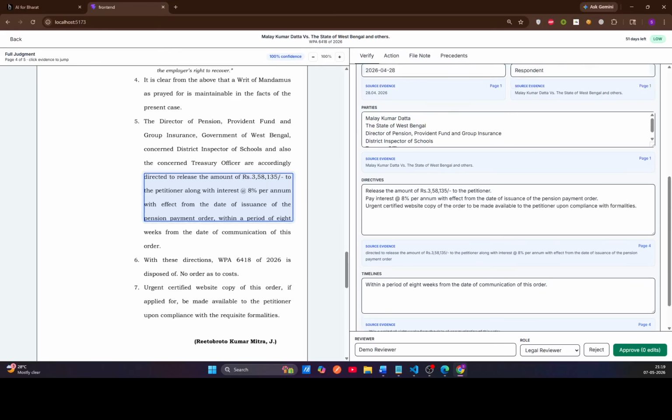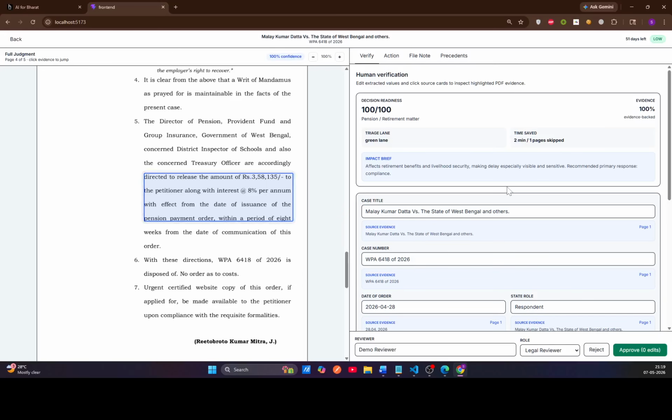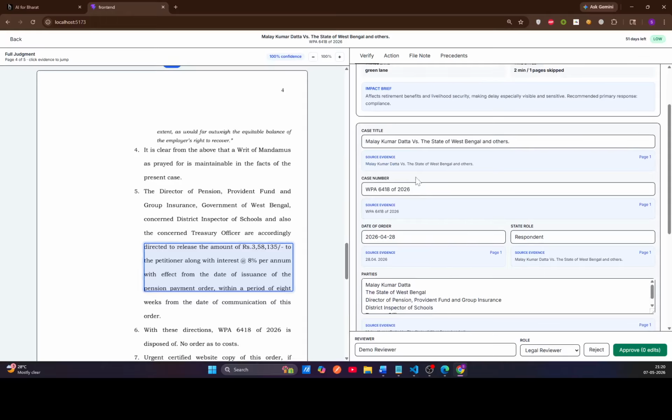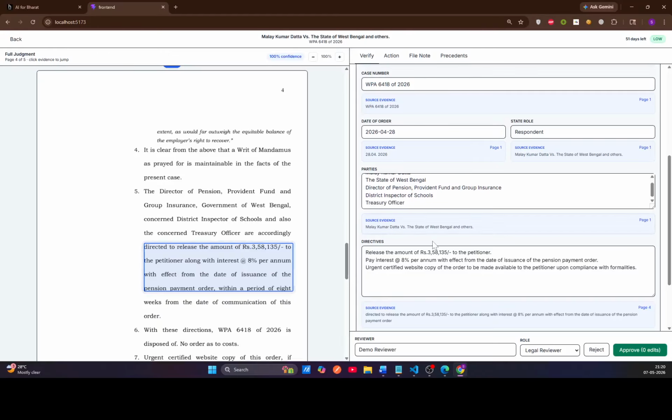This confidence score shows that this is not blind AI output, it's explainable, traceable extraction. The system also calculates a decision score based on evidence coverage, extraction confidence, and missing fields. Here we have 100% source coverage, which means the AI is 100% sure of the case title, the directions, all the judgment details, and what the concerned authorities have to do.